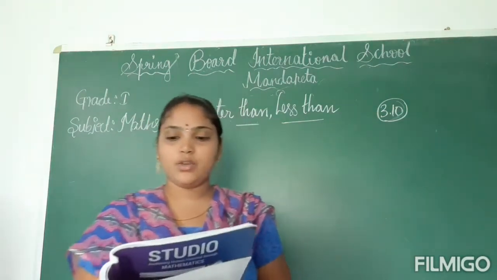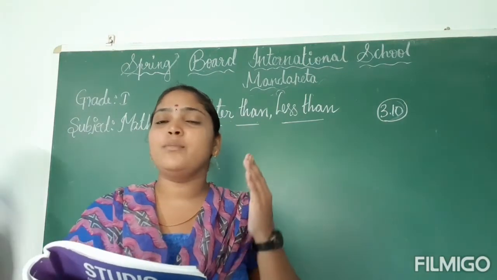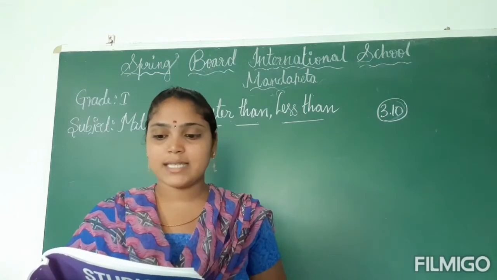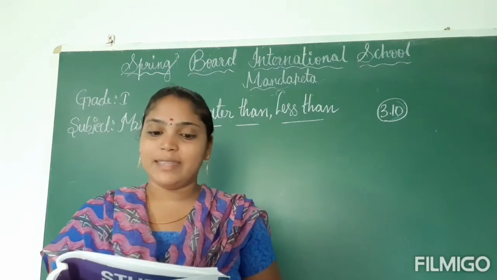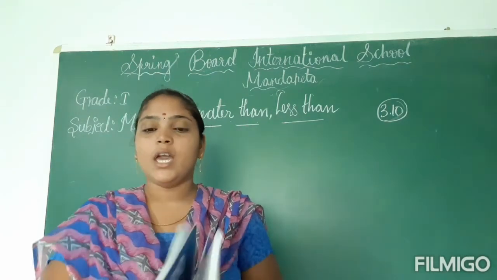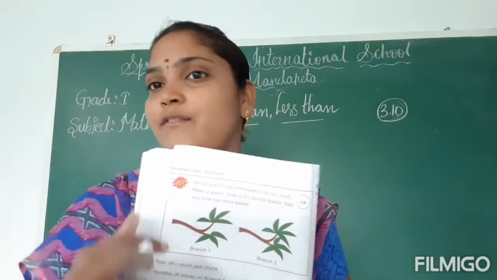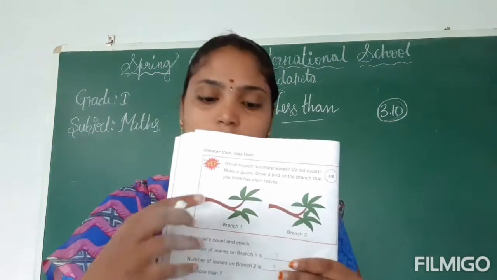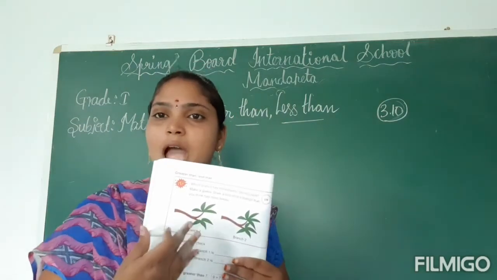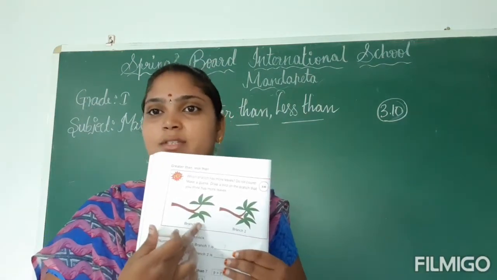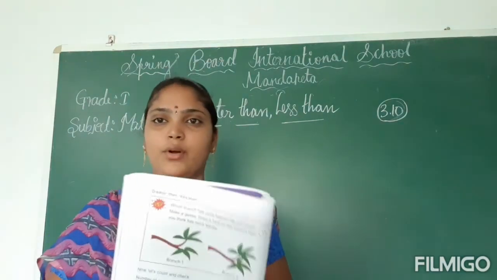Okay, children, you have to observe these branches. Here two branches are given. Just make a guess which branch has more leaves. Draw a bird on the branch that you think has more leaves. In these two branches, which one has more leaves? You have to draw one bird. So how do we guess which one has more leaves and which has fewer? You have to count the number of leaves. After that, on the one having more leaves, you have to draw one bird.